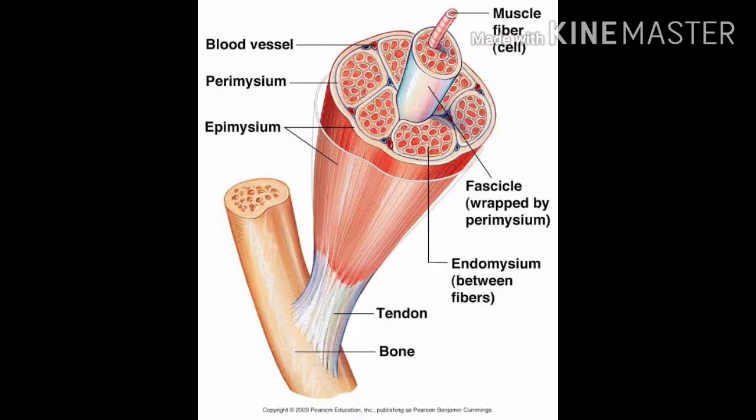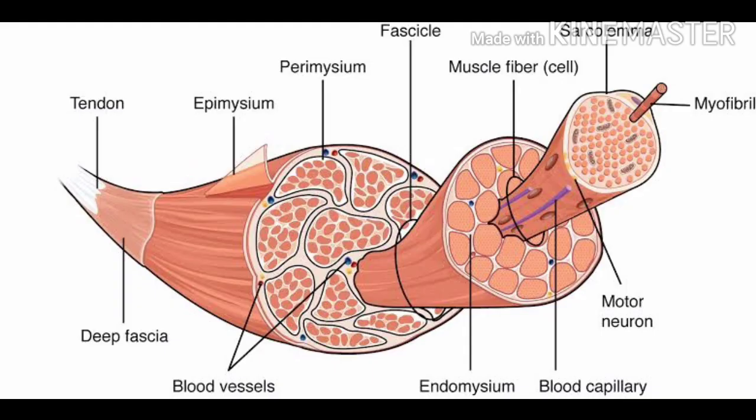Now, when we talk about the muscles, this muscle remains bound with the bone with the help of the tendon, which are the elastic connective tissues. Now, the bundle of the muscle is made up of a large bundle of fascicles which are bound together to form a single bunch. This bunch is covered by a membrane called the epimysium, and inside this epimysium a large number of these fascicles are packed together.